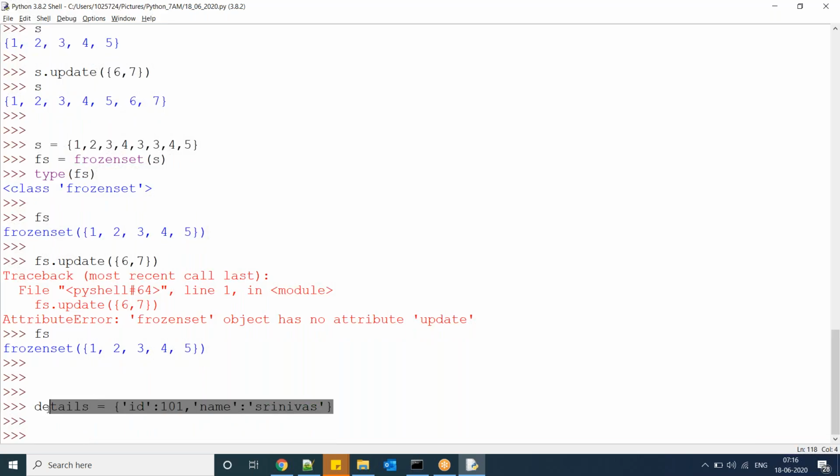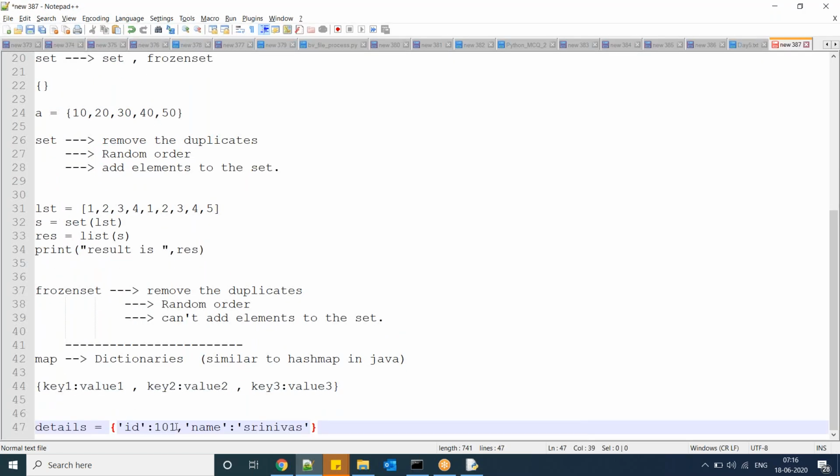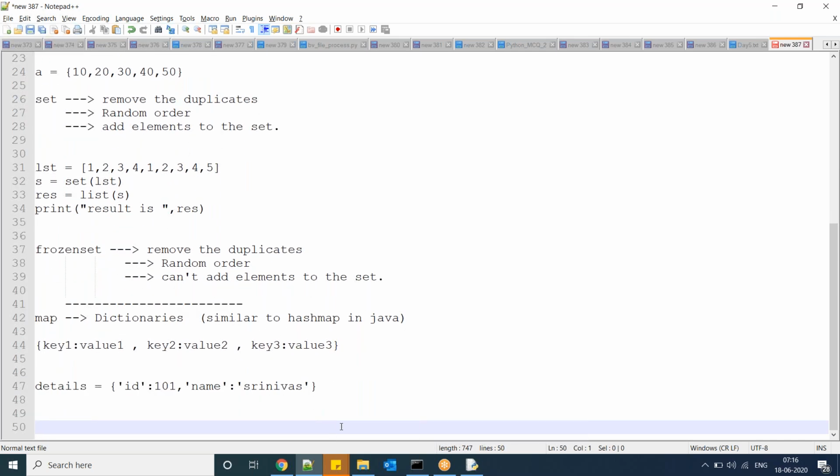Now observe in this example, this is one key comma value pair. This key value pair is separated with a colon. This is one more key comma value pair. This pair is also separated with a colon.